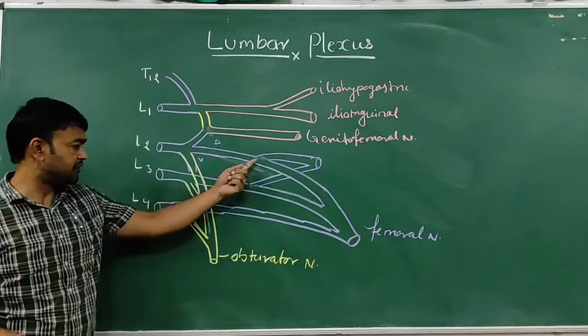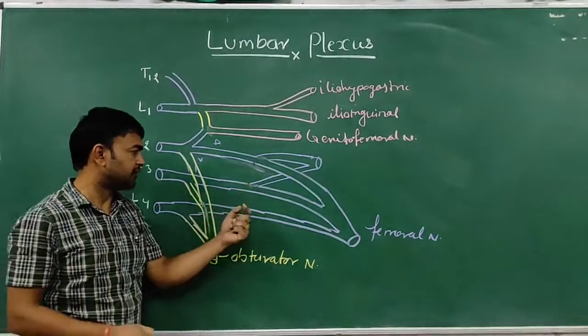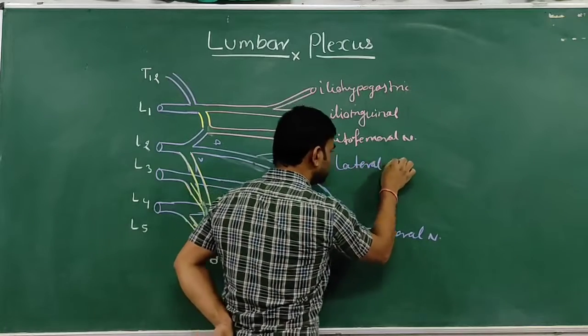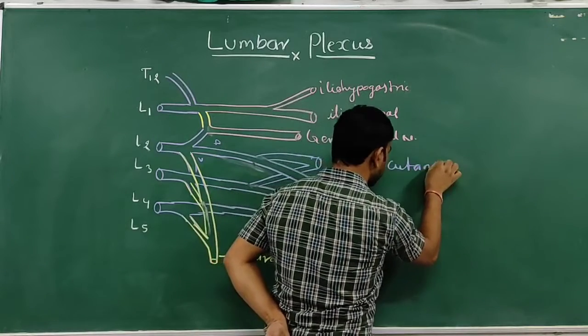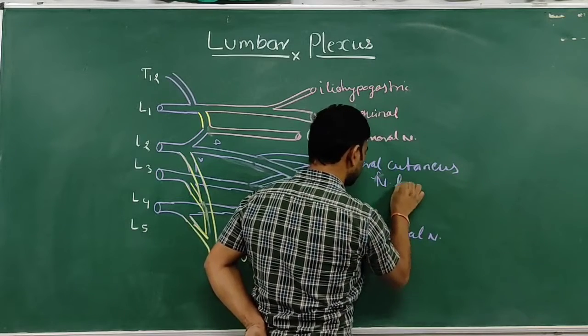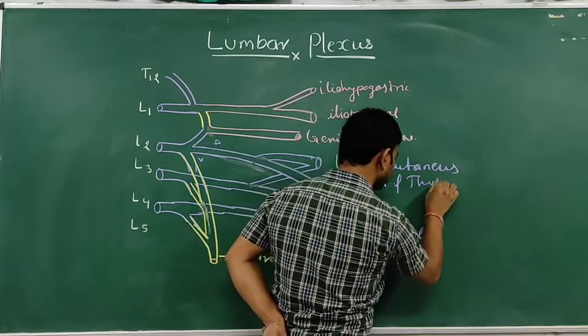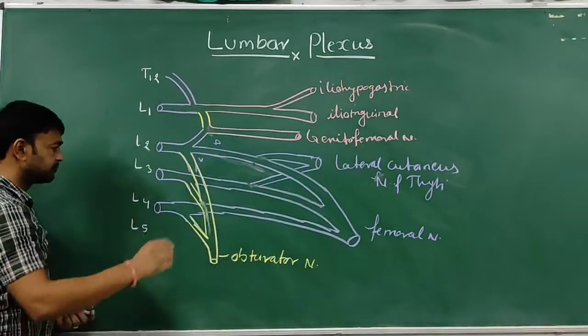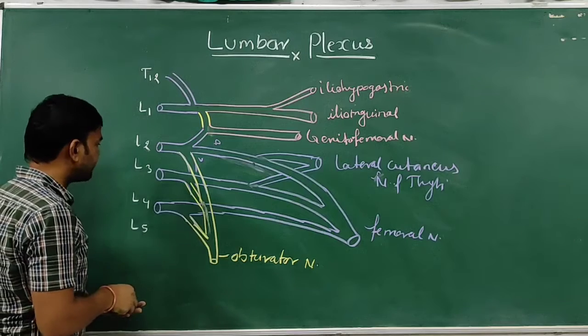Okay. So the dorsal divisions from L2 and L3 form the lateral cutaneous nerve of thigh. Sometimes from the ventral division